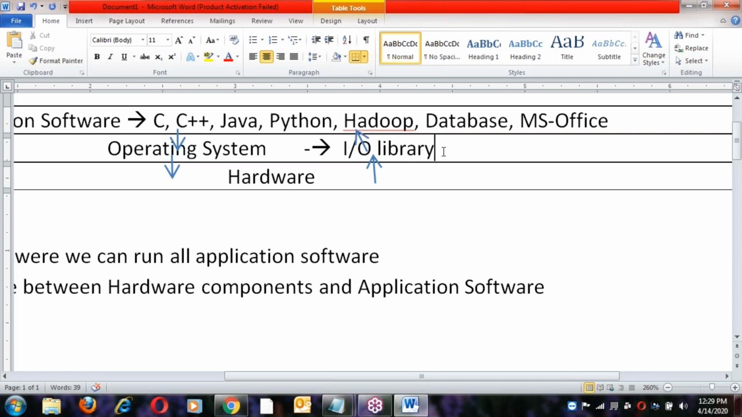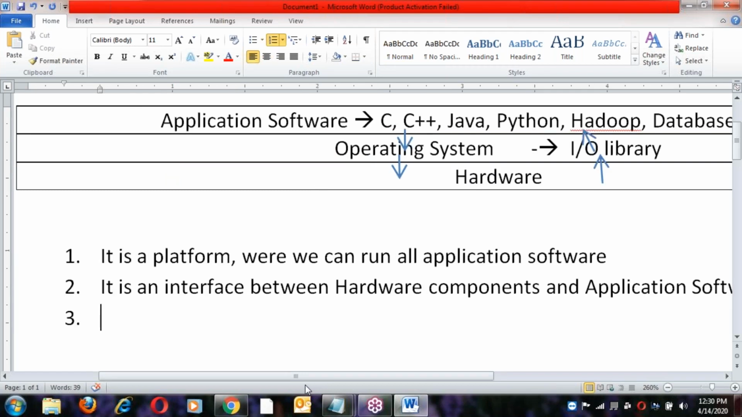Almost all the operating systems were developed in C language. That library contains all the C language functions, like input output functions. So every OS has its own input output library to communicate between application software and hardware components.